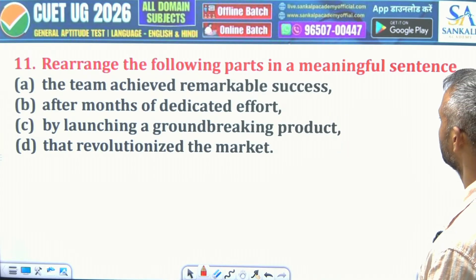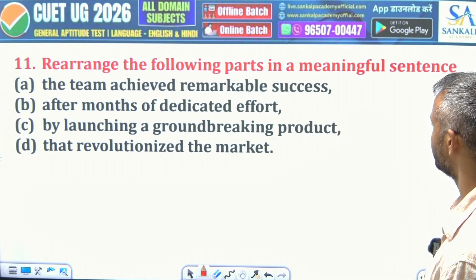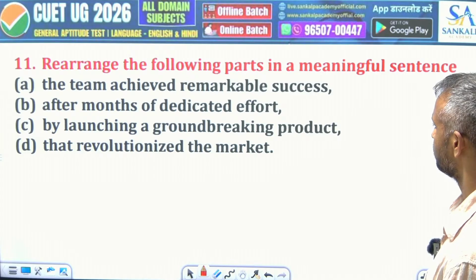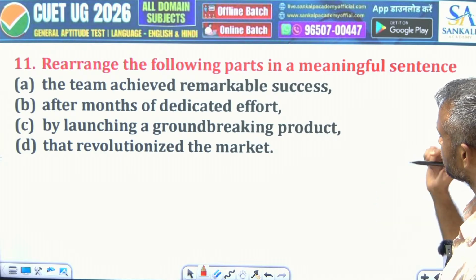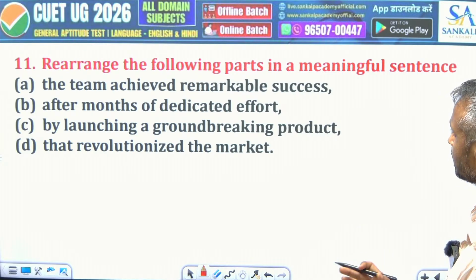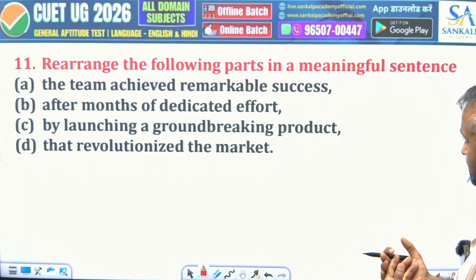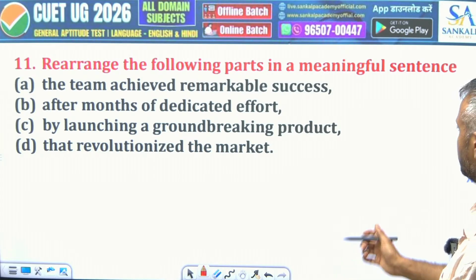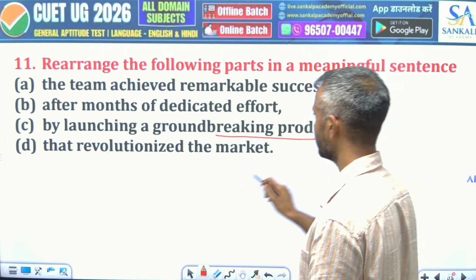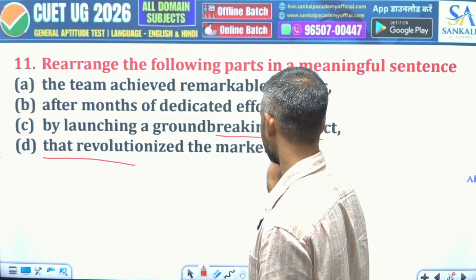The team achieved remarkable success after months of dedicated effort by launching a groundbreaking product that revolutionized the market. So after months of dedicated effort, the team achieved remarkable success by launching a groundbreaking product that revolutionized the market.